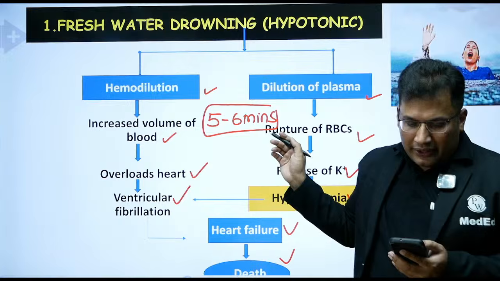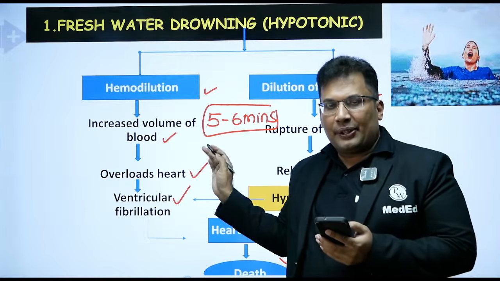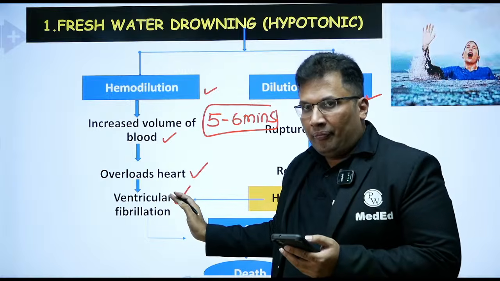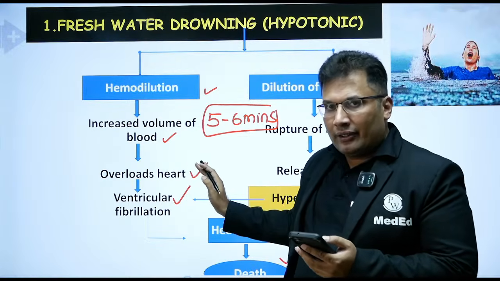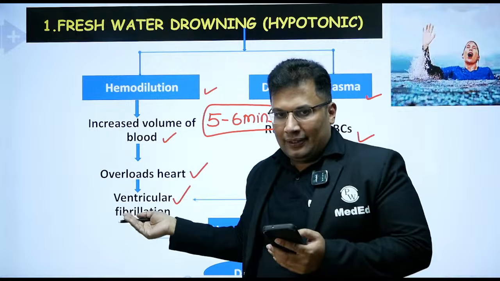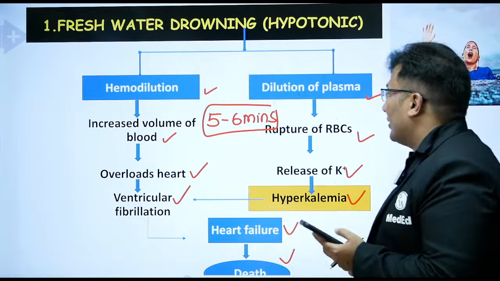So this is what you need to write in the exam, especially a 3-mark question, freshwater drowning, a flow chart. So just go through this, or you can take a screenshot of this and save it, and you can revise for the time being. Then comes seawater.